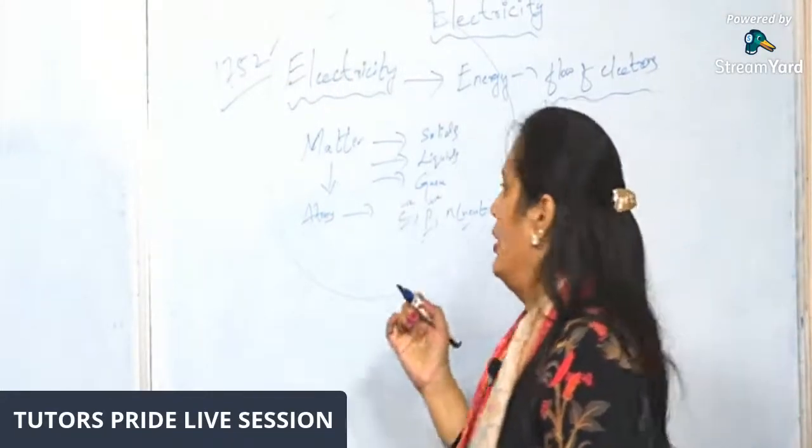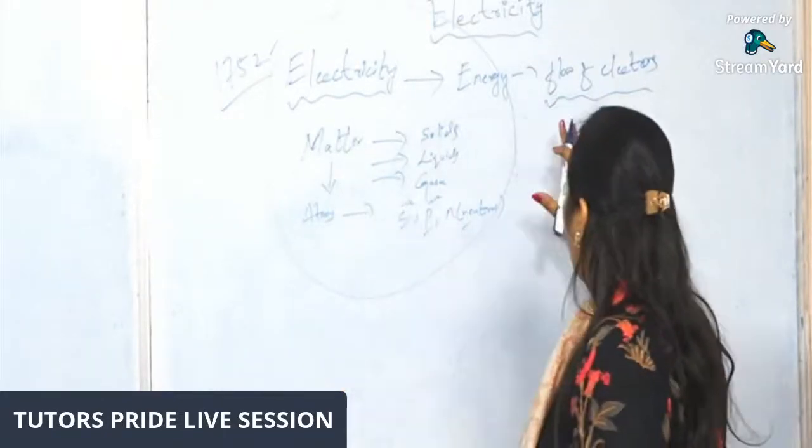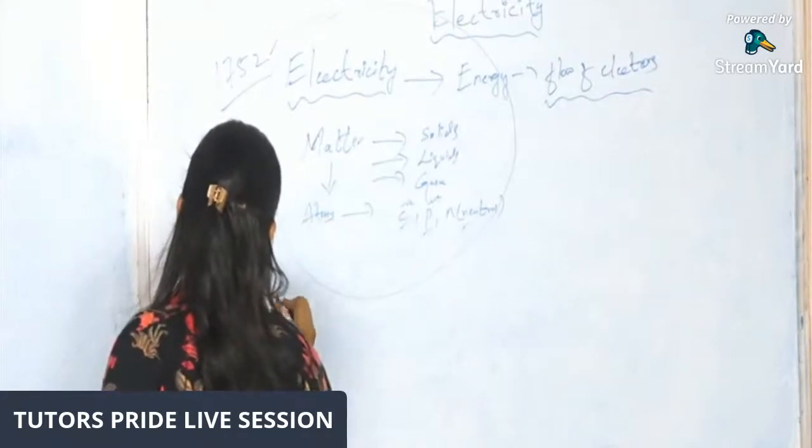This is about electricity, and we are going to discuss some topics in electricity.